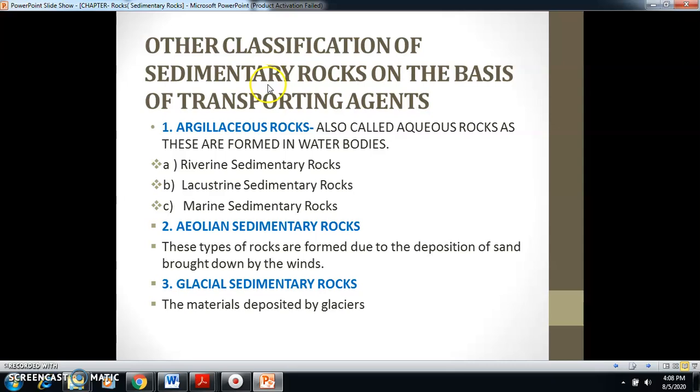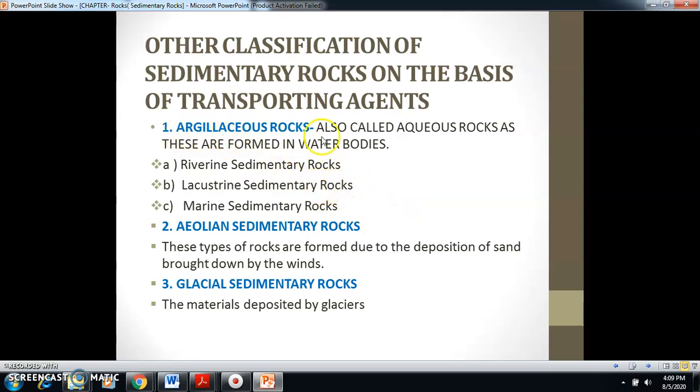Another classification of sedimentary rocks is on the basis of transporting agents. As we know, river, wind and glacier are external agents. These are responsible for breaking down of rocks, and these external agents are able to transport these pieces of rocks to some other place. So here the transporting agents are river, wind, glacier. These are the transporting agents that we have to discuss here.